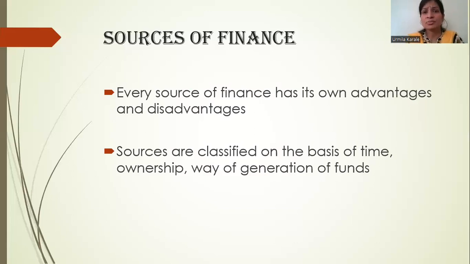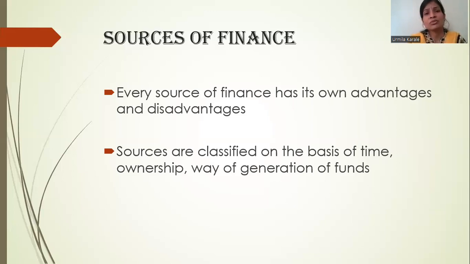Based on ownership, that is the shareholders of the business who contribute. Normally, the contribution generated from the business is considered as the owned sources, or even the contribution of the shareholders is considered as the own sources, whereas any contribution received from outside the company in the form of issue of debentures or maybe term loan is termed as borrowed sources of finance.